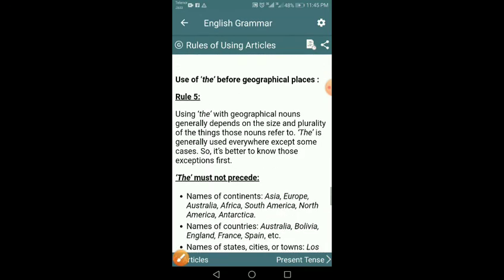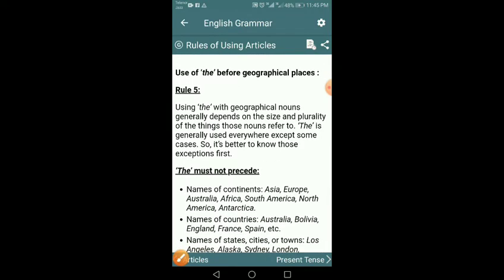And rule number 5 is with geographical nouns; it depends on the plurality of the things those nouns refer to. "The" is generally used anywhere, so we should learn its exceptions. Exceptions are necessary.